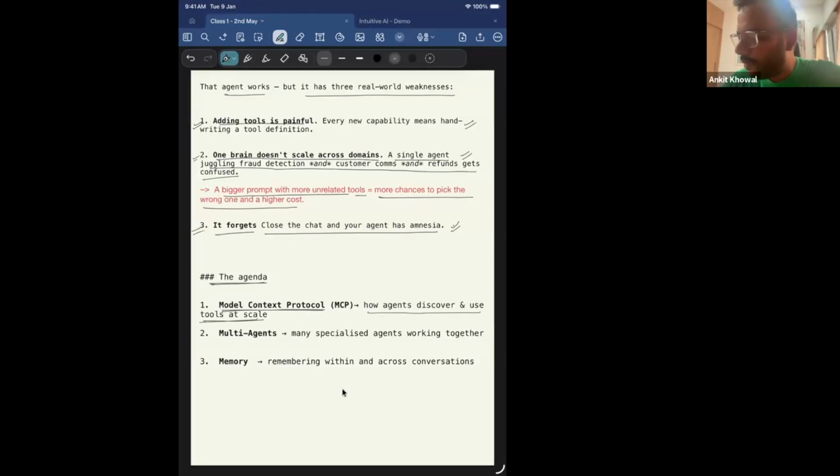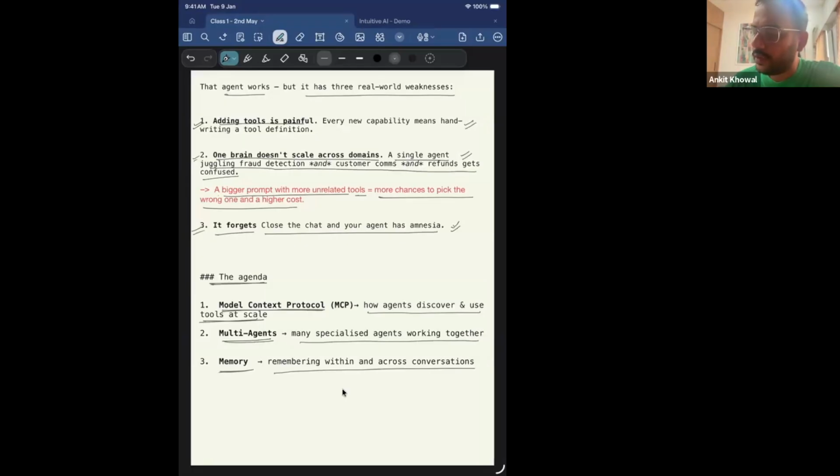We look at it. Then multi-agents, right? Instead of having a single agent doing everything, we'll see the concept of how multi-agents work, many specialized agents working together. And then we'll also look at memory, right? Remembering within and across conversations, remembering the context which is built within the chat or across multiple conversations.